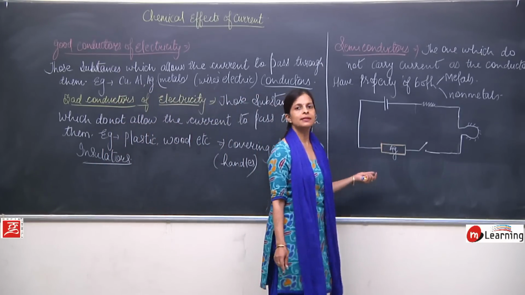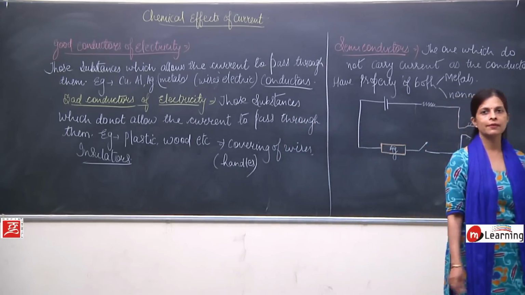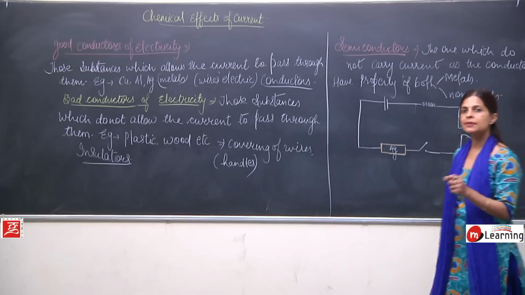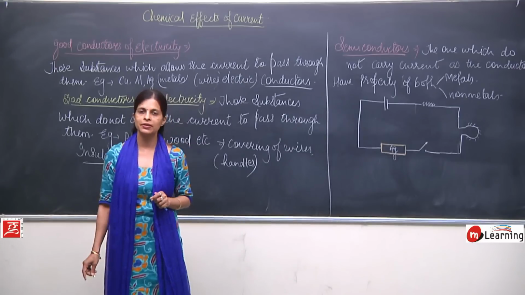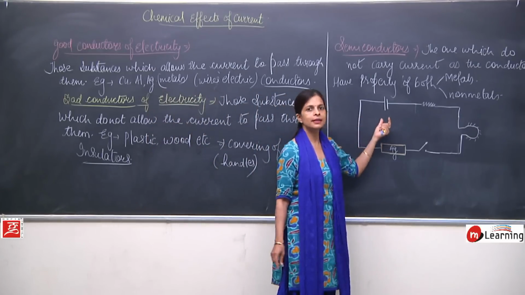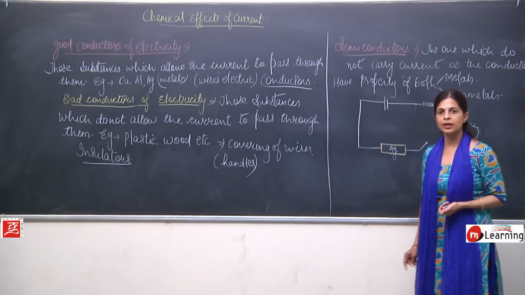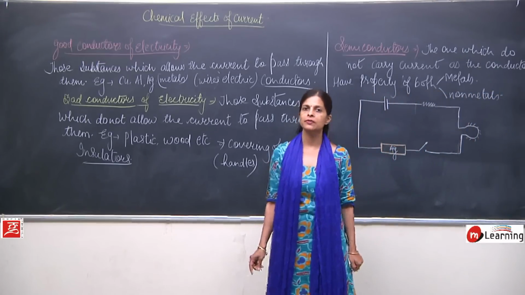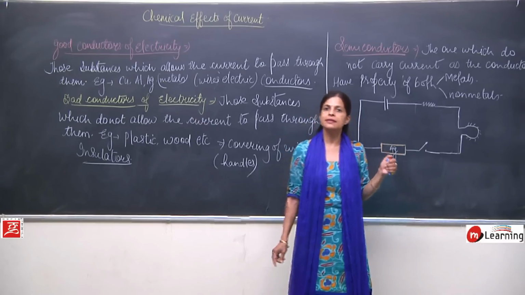So, this is a very simple circuit, and I do not think it has to be explained because this was already done in 7th standard. So, whatever substance we need to check, whether this one is a good conductor or bad conductor of electricity, we just need to put that into the circuit. Cell is there, rheostat is there, key and a bulb. So, all these things we require, and the substance which we need to check, whether this will conduct electricity or this will not conduct electricity.